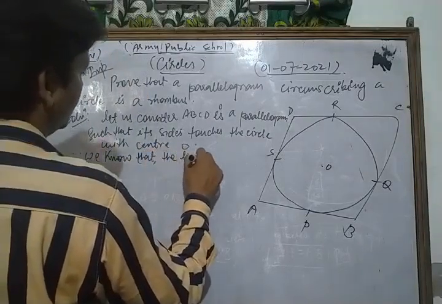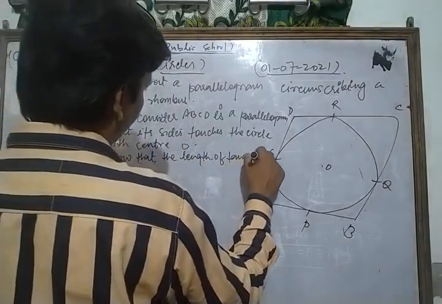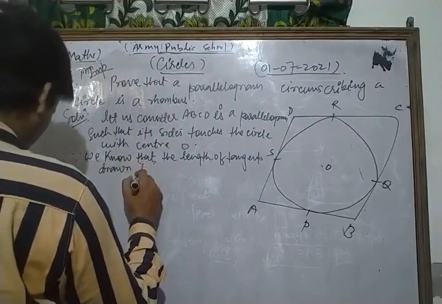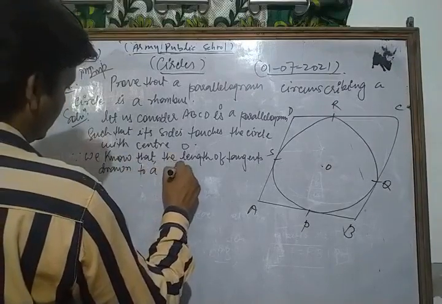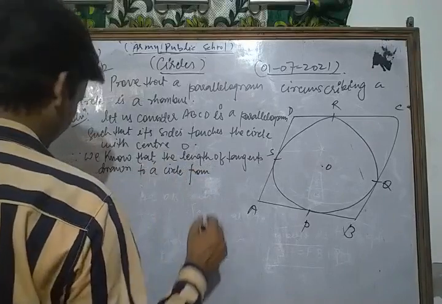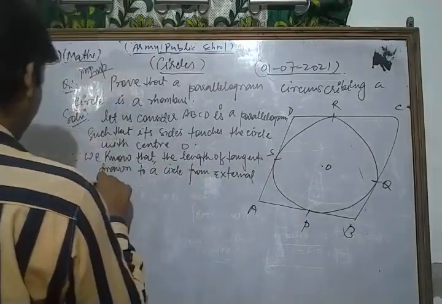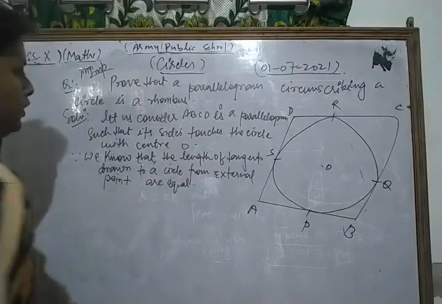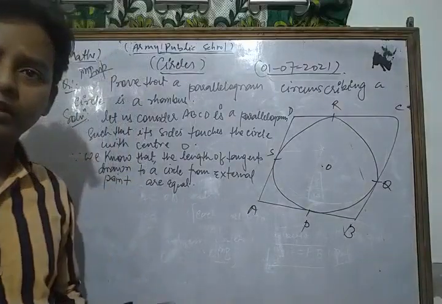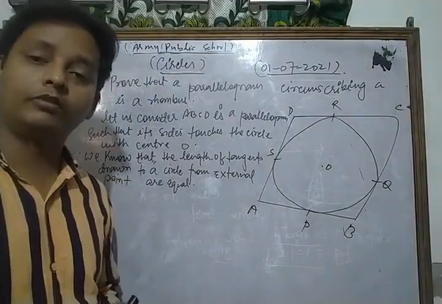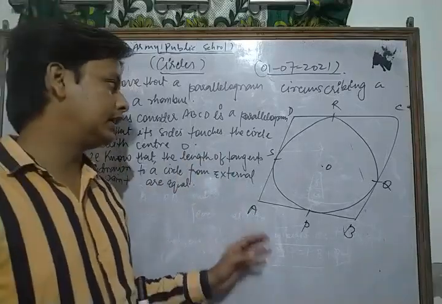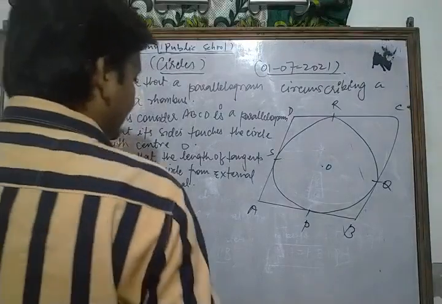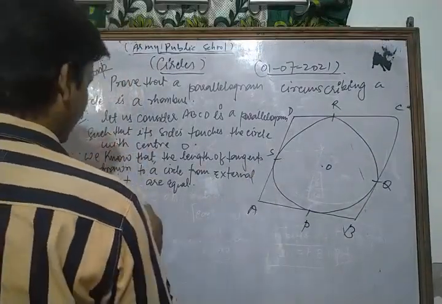We know that the lengths of tangents drawn to a circle from an external point are equal. This is a very important theorem related to this topic, and we already proved that result: the lengths of tangents drawn to a circle from an external point are equal to each other. So from A we have AP is equal to AS.